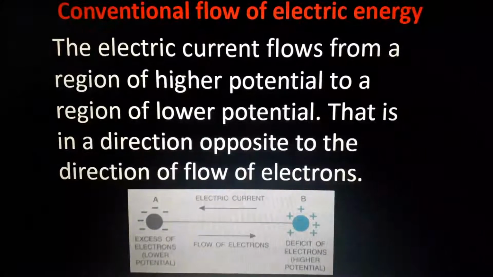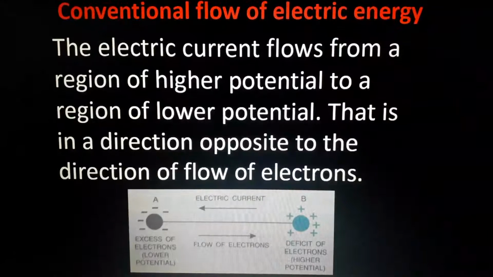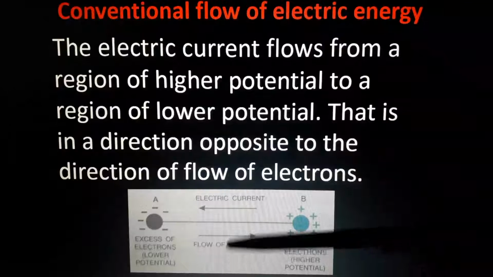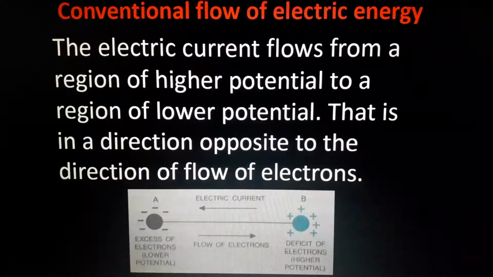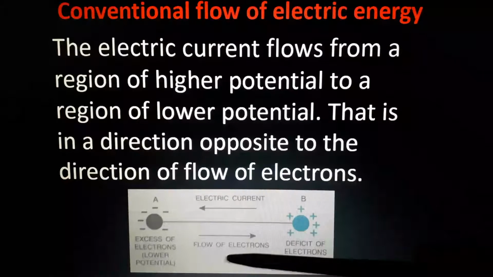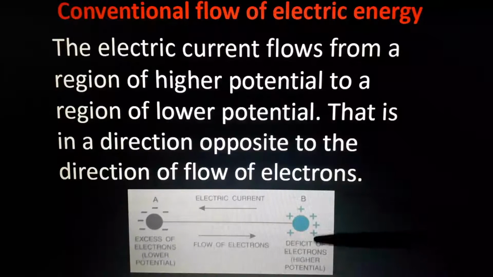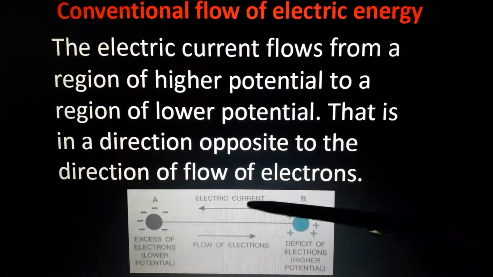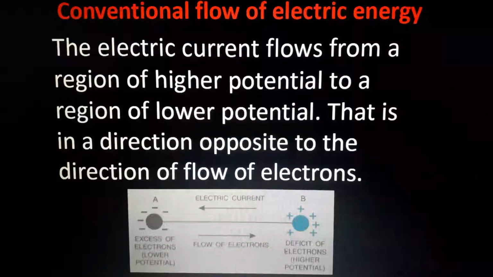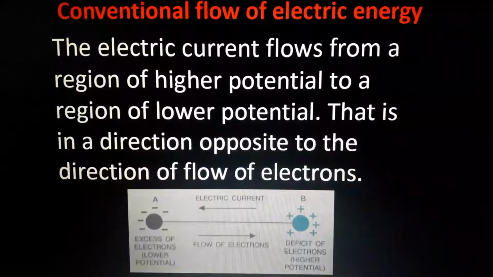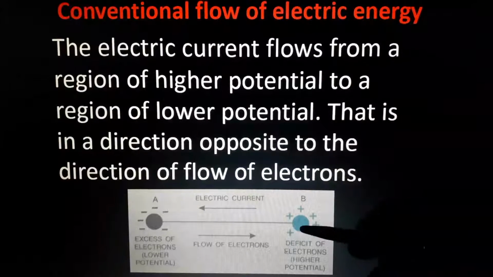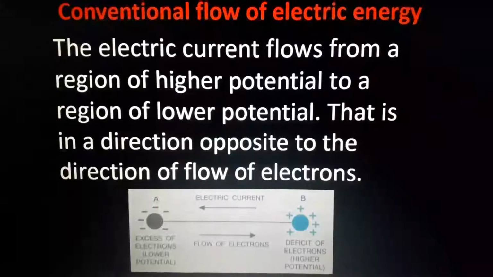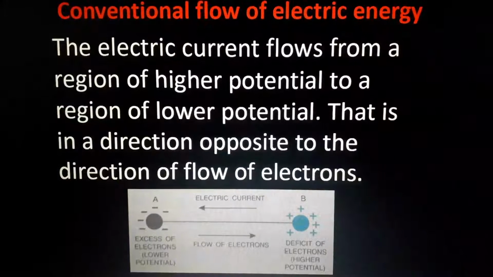But electron microscopes and all were found only in the past century. Before that, we didn't know about the flow of electrons. After that, we came to know that current flows from negative to positive. But conventionally, traditionally, we are using the direction of current from the positive side to the negative side. You must draw the arrow mark showing positive to negative side. So that is the flow of current.